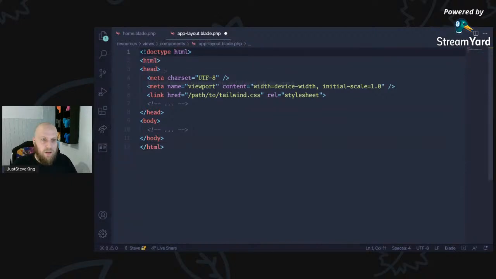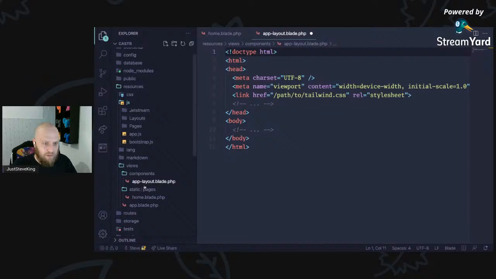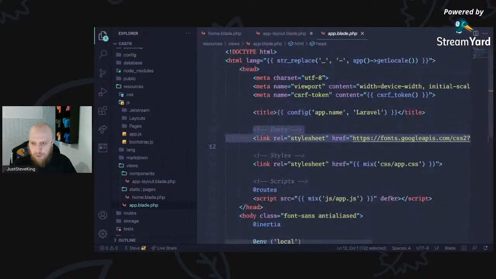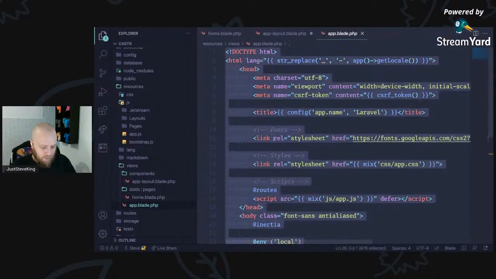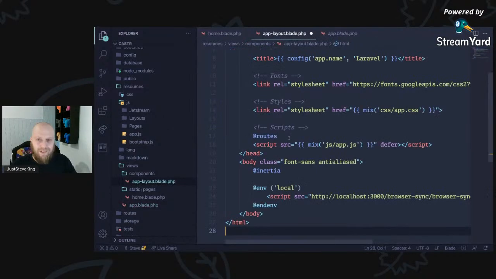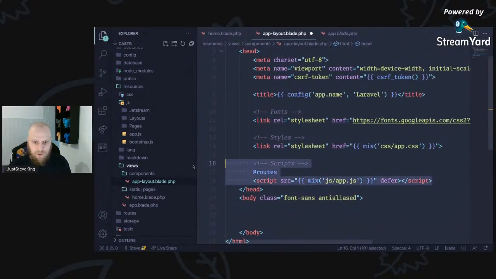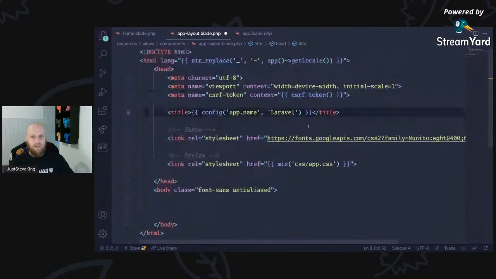So we've got the HTML head, all of that stuff. We'll probably build this up a little bit later on. If we go have a look in this part here, we can pull in our stylesheet there and our font from there. We're not going to pull in the JavaScript. We're going to do JavaScript slightly differently. Right, so there we go. I don't want Inertia. I don't want any of that. Yeah, that looks perfect. That's what we want.